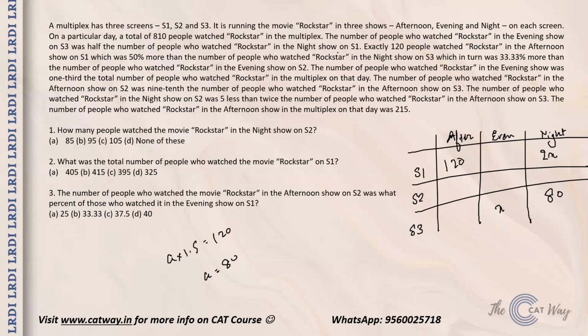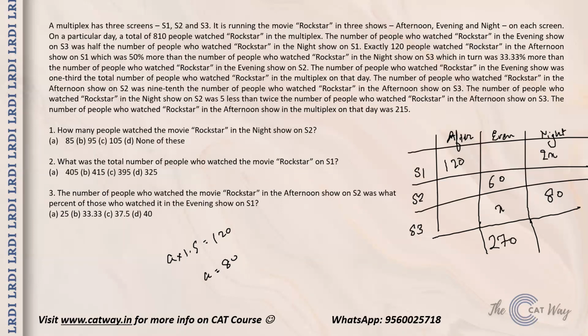Now moving on, let's see. Now this is in turn 33.33% more than the number of people who watched Rockstar in evening show on S2. So going by that calculation, you get that in the evening in S2 there are 60 people. Now the number of people who watched Rockstar in evening show was 1/3 of the total number of people who watched Rockstar in the multiplex on that day. In the multiplex, 810 people are there, so 1/3 of 810 we are talking about here. So 810 divided by 3, you get 270 people who watched in the evening show.